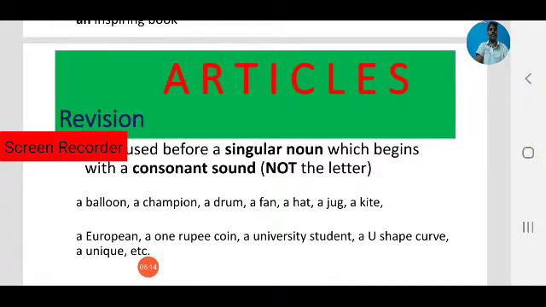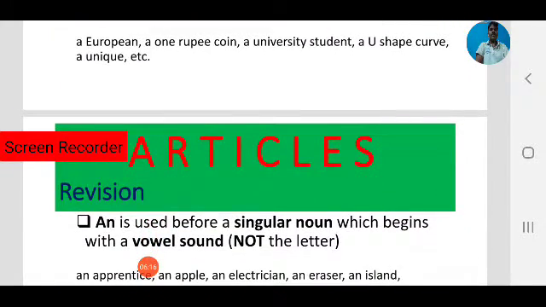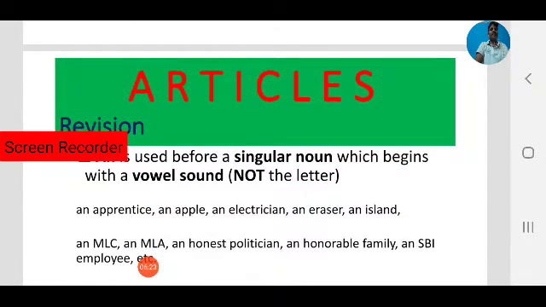So we use a. So like that. We use an before a singular noun which begins with a vowel sound. Before consonant sounds we use a. Before vowel sounds we use an: an apprentice, an apple, an electrician, an eraser, an island.